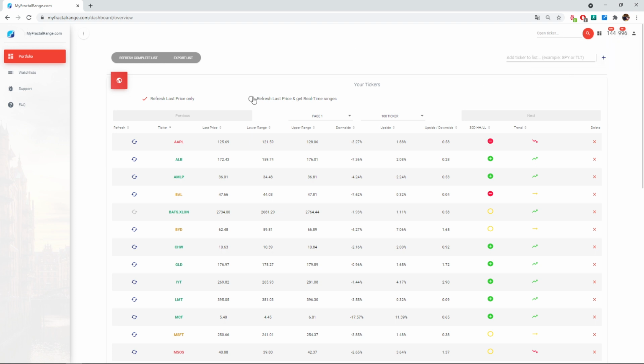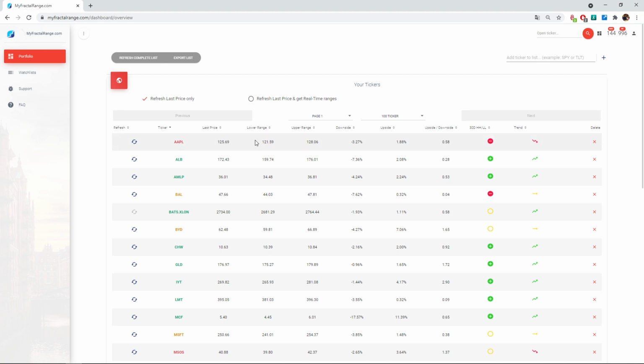Okay, so until now, before you had this feature, all you had was the data based on the previous close. So for example, let's take Apple: the upper range, the lower range, the 30-day high, lower low, and the trend. All this info was based on the previous close.